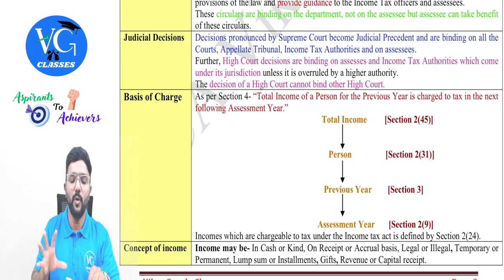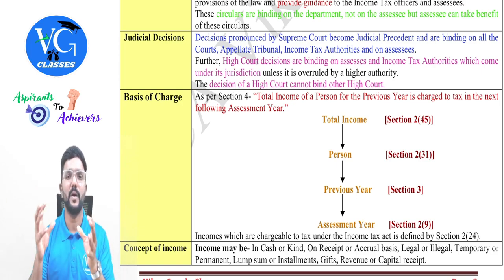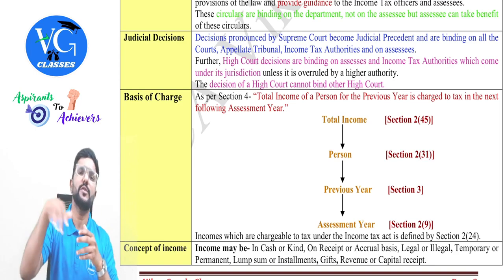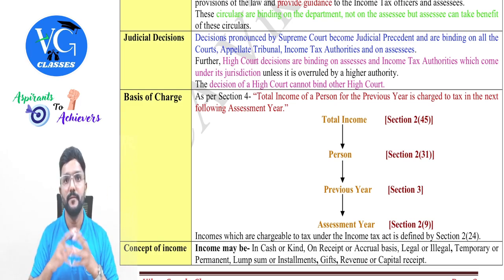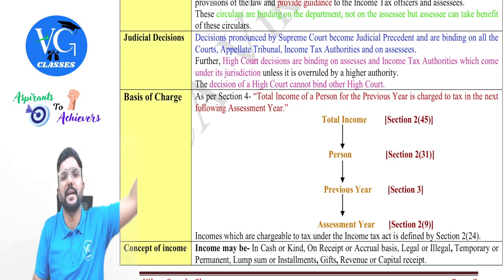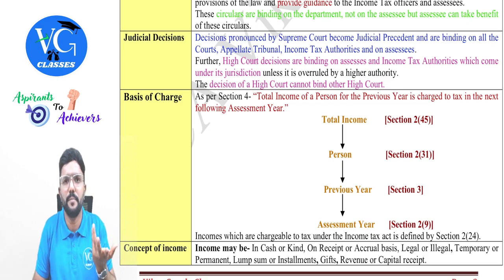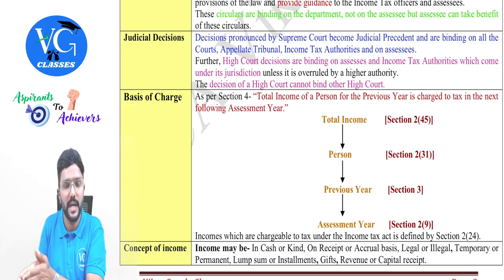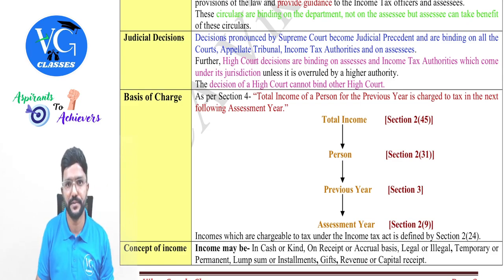And sir, assume now a Karnataka High Court has given a decision. Will it have any binding on another High Court or the High Court of any other state? No. They can refer to it, but it is not binding. For example, now the Karnataka High Court has given the decision in favor of the assessee. Now a similar case is pending in the Madras High Court. Should the Madras High Court also give the decision in favor of the assessee only? Need not be. Can they change the decision? Yes. They can refer to the decision given by the Karnataka High Court, but it is not mandatory for them to give the same judgment, guys.